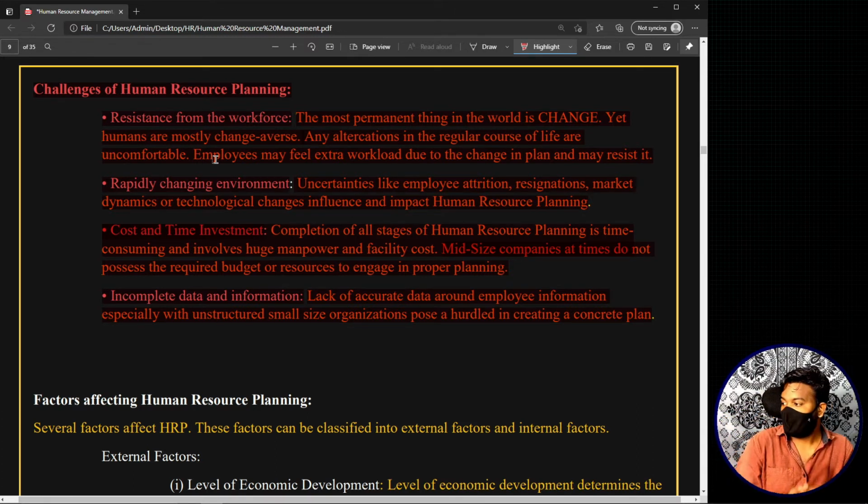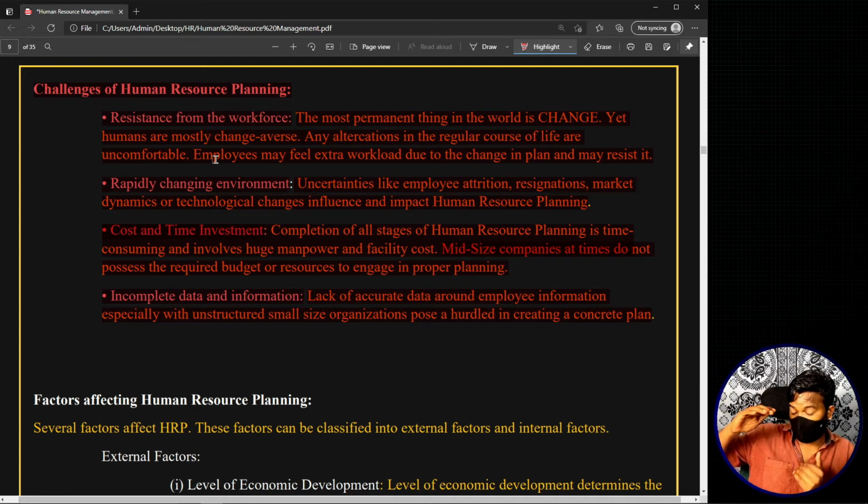Okay, now let's move on to the last topic in today's class, which is the factors affecting human resource planning. And before directly entering into the concept, let me tell you that in this particular concept of factors affecting human resource planning, we are going to look at the different factors which have an impact on human resource planning. That means any change in these factors will have an impact or will also require a change in the human resource planning and all these things, right?